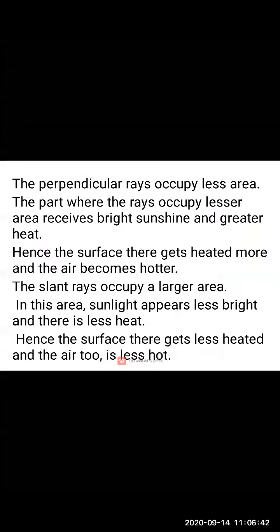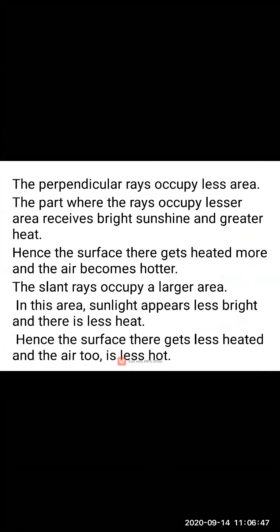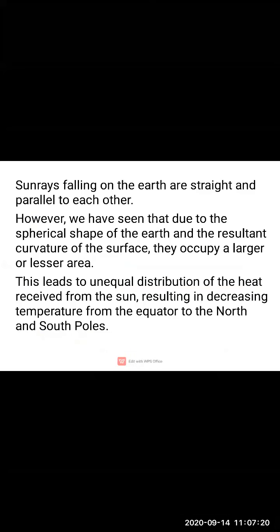Moving ahead, we saw that a region receiving perpendicular rays occupies less area, whereas the regions having slanting and extremely slanting rays occupy a larger area. In this example, region A is experiencing perpendicular rays, region B is experiencing slanting rays, and region C is experiencing extremely slanting rays, on the earth.